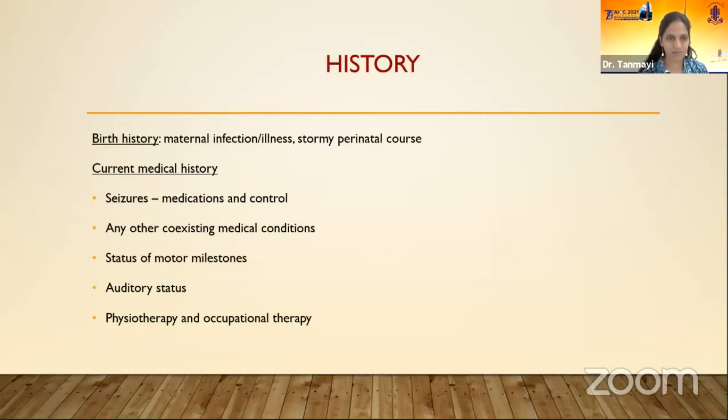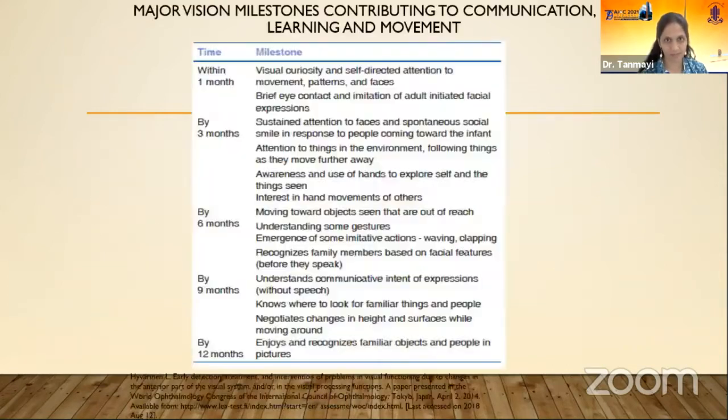And current medical history with record reviewing would be a good idea to know the cause of his impairment and any other associated conditions. These are major visual milestones in a child's development. So it would be good to familiarize yourself with these and ask the caregiver if these milestones have been reached at that particular age.